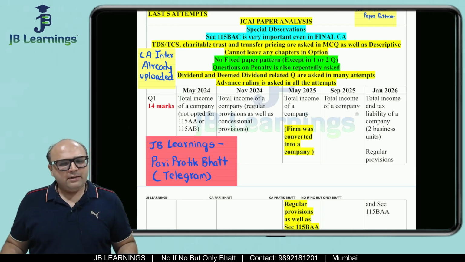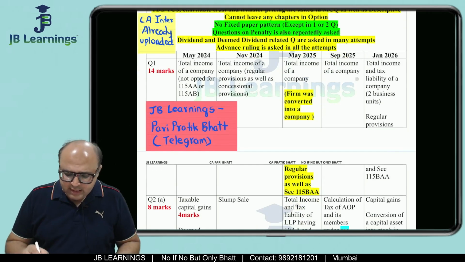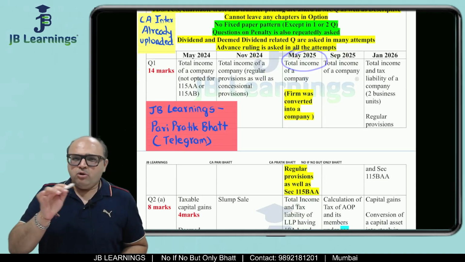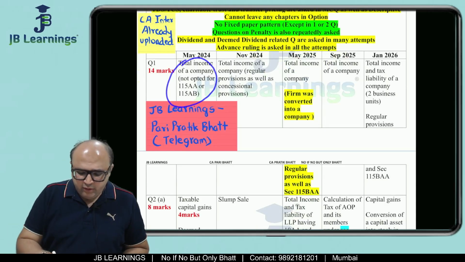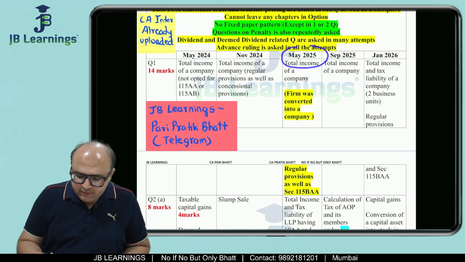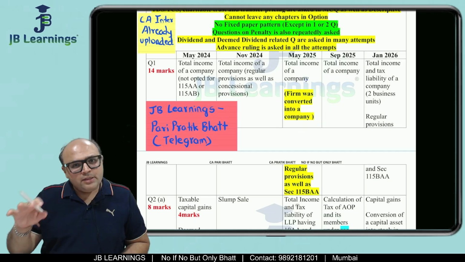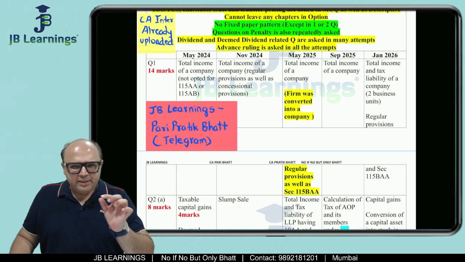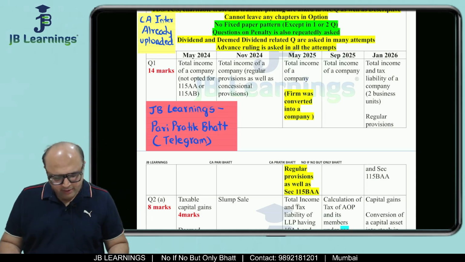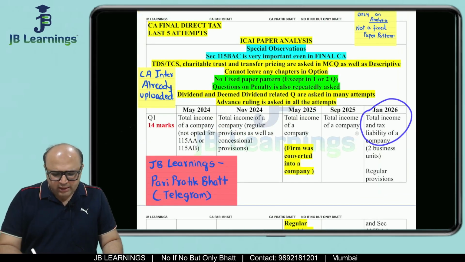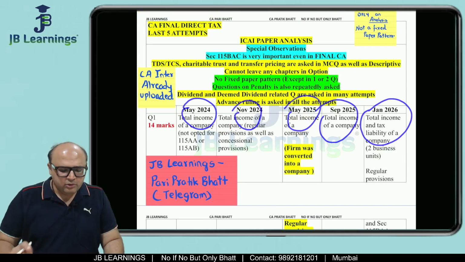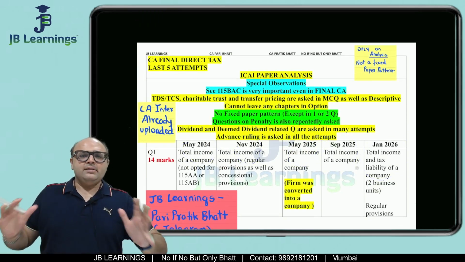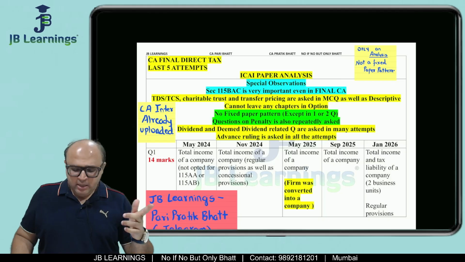Now friends, in May 25, the question number 1 is always total income of a company, right? But in May 25, the question also said that it was initially a partnership firm and then the partnership firm was converted into a company. So it was a bit different type of question in May 25. Otherwise, it is always the total income question, all right? So friends, this was my analysis of your CA final paper, the PDF.